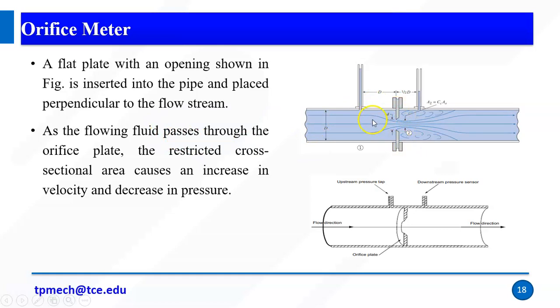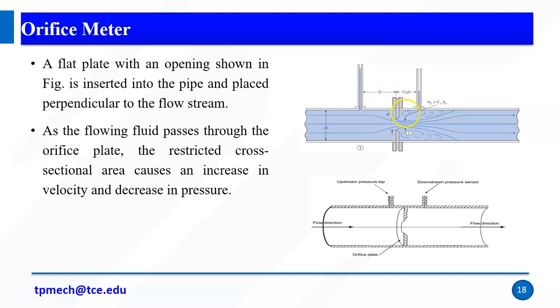So as the fluid passes through the orifice plate, the restricted cross-sectional area causes an increase in the velocity and a decrease in the pressure. So now when we insert an orifice plate where the flow is happening, what will definitely happen there? The pressure will decrease, and at the same time the velocity will increase.